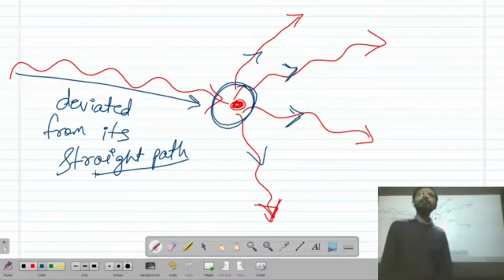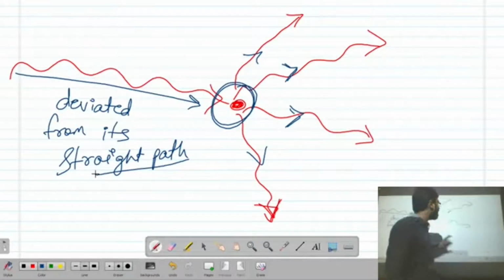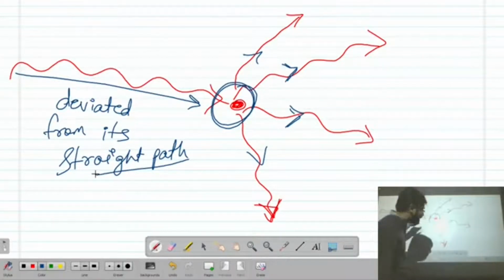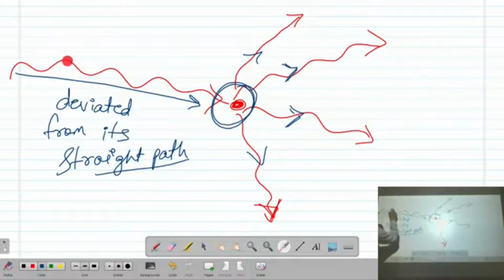Now, if we compare some of the properties between this obstacle and the light, what can be compared is the size of the obstacle and the wavelength.